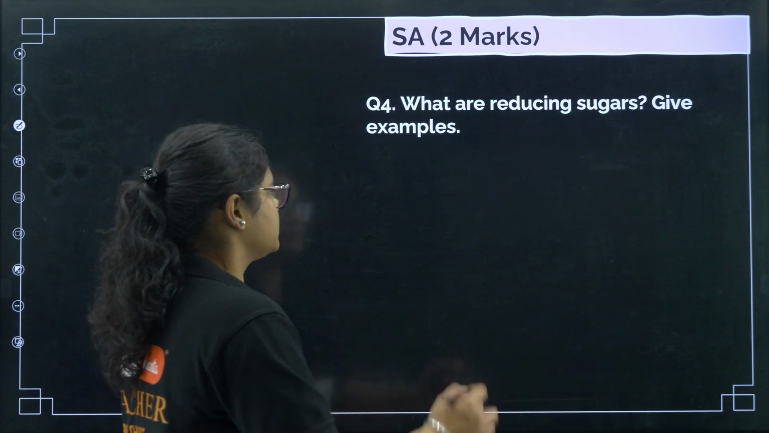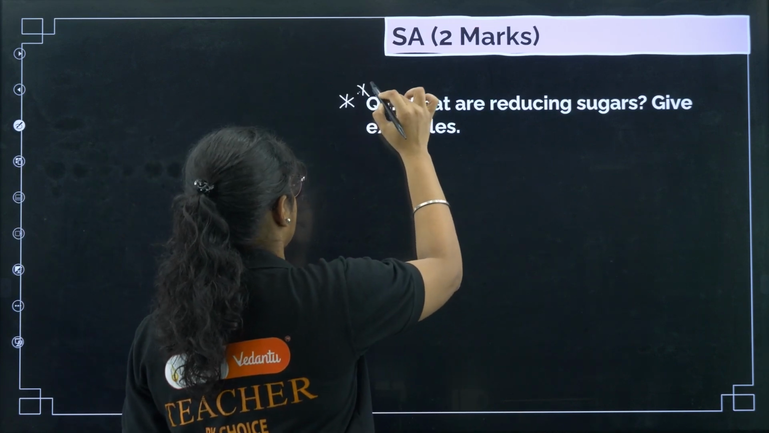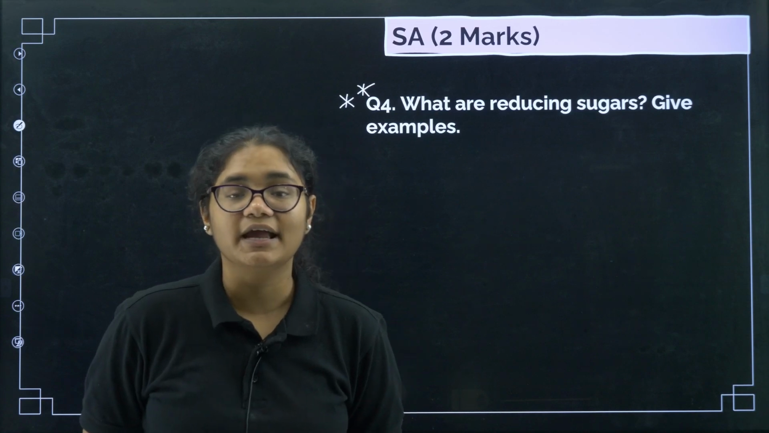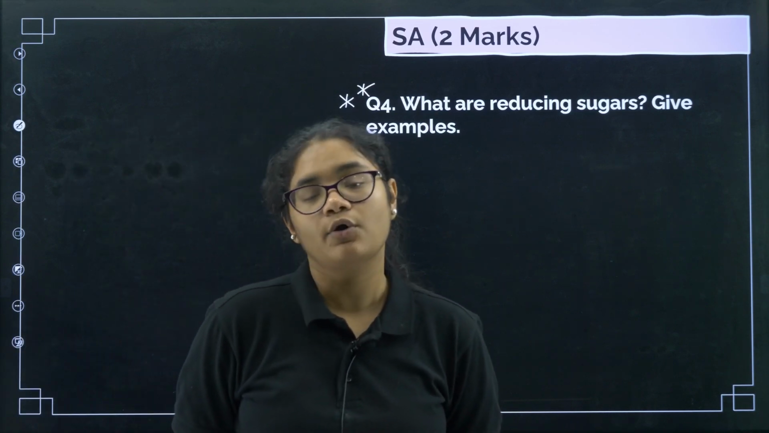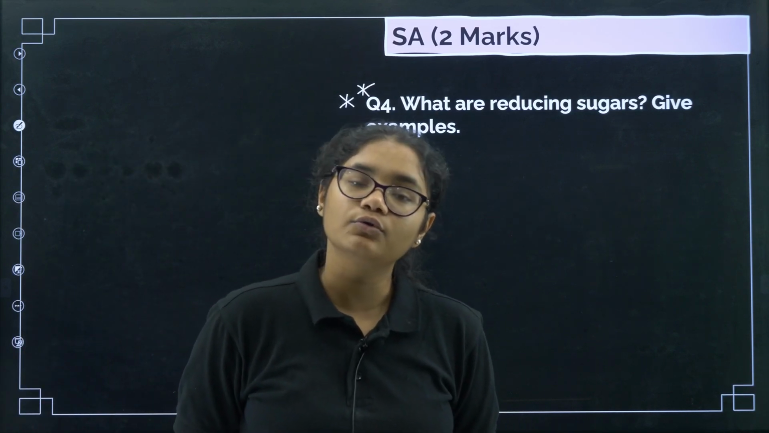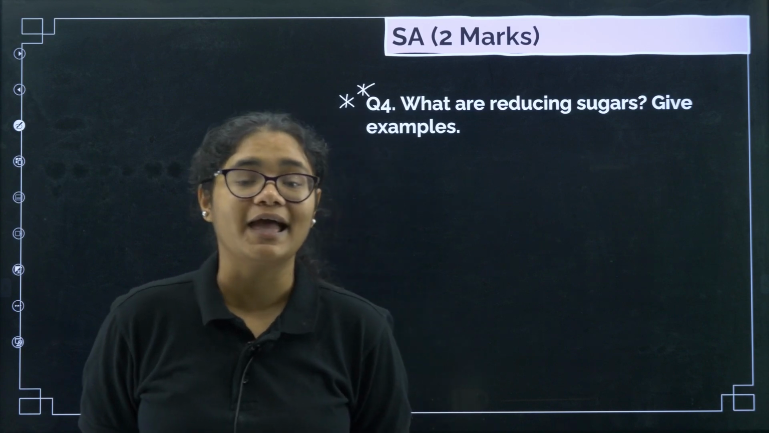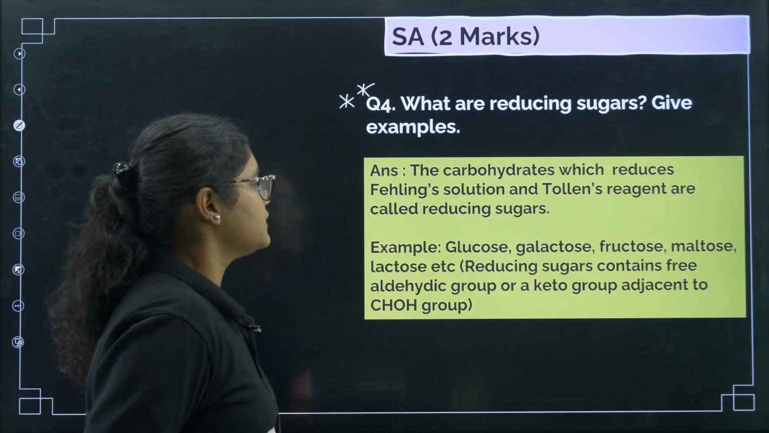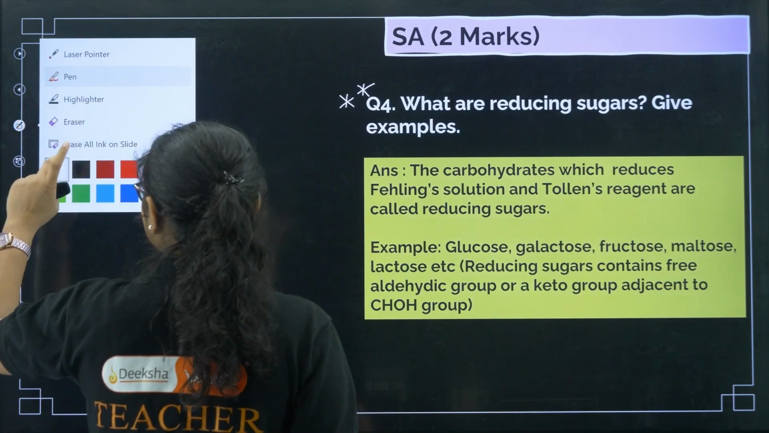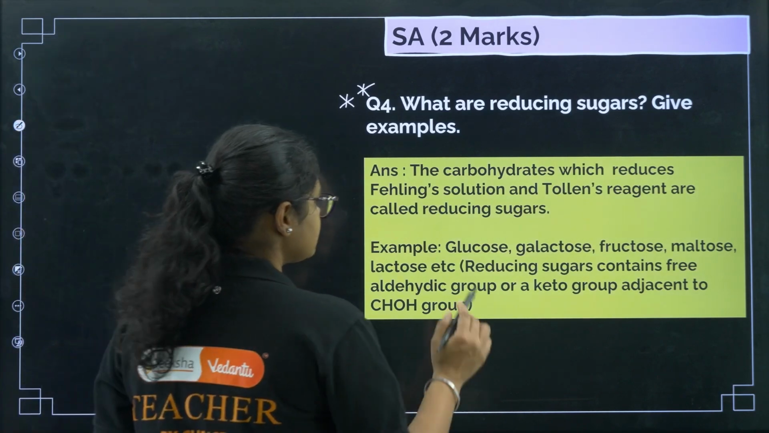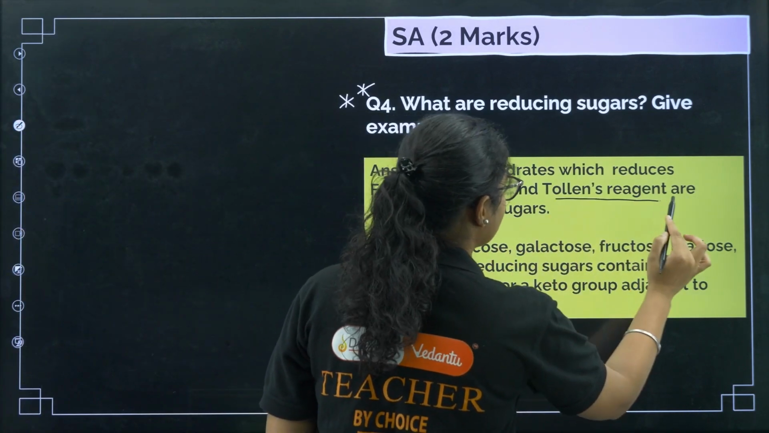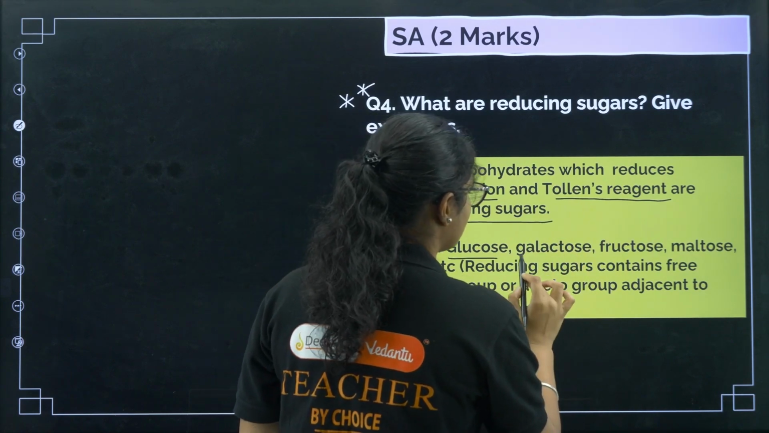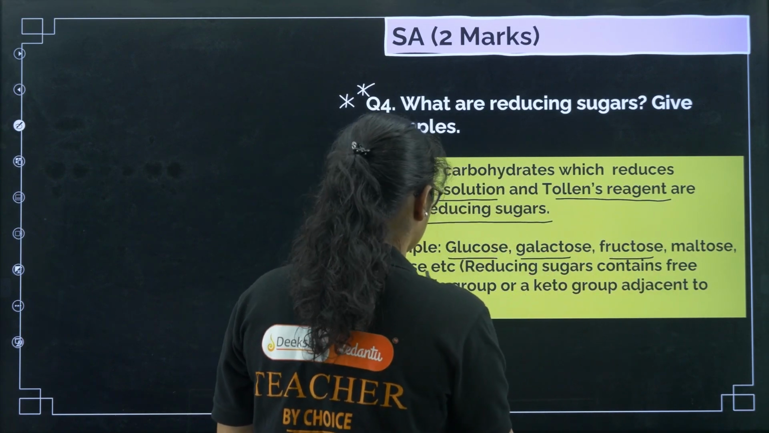Question number 4 here. What are reducing sugars? Give example. This is very, very important. Okay. So reducing sugars are those sugars which can react with Tollens reagent or Fehling's reagent. Now how to know whether they will react or not? If they have a free aldehyde group. So now you can see the carbohydrates which reduce the Fehling's solution and Tollens reagent are called reducing sugars. Example: glucose, galactose, fructose, maltose, lactose.